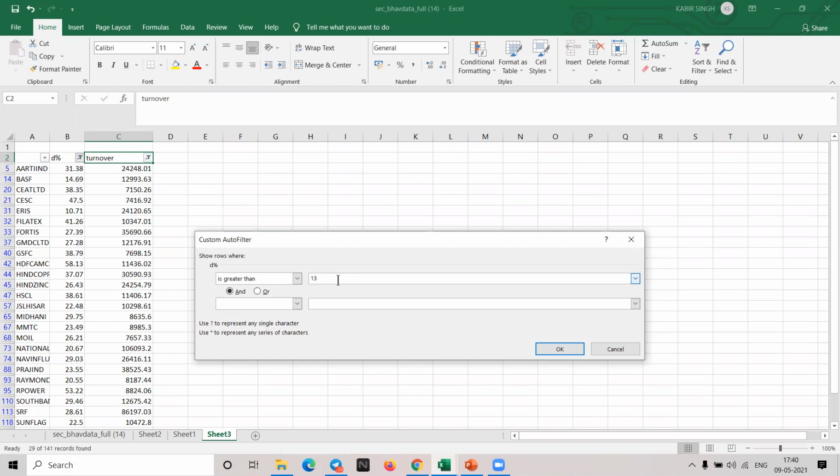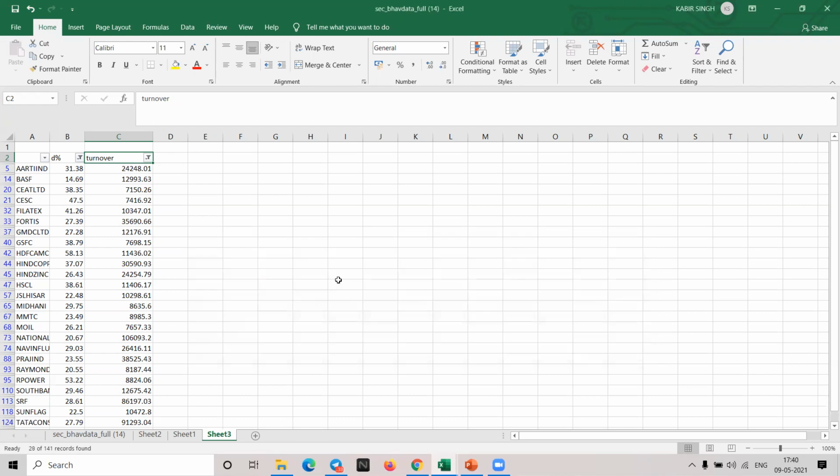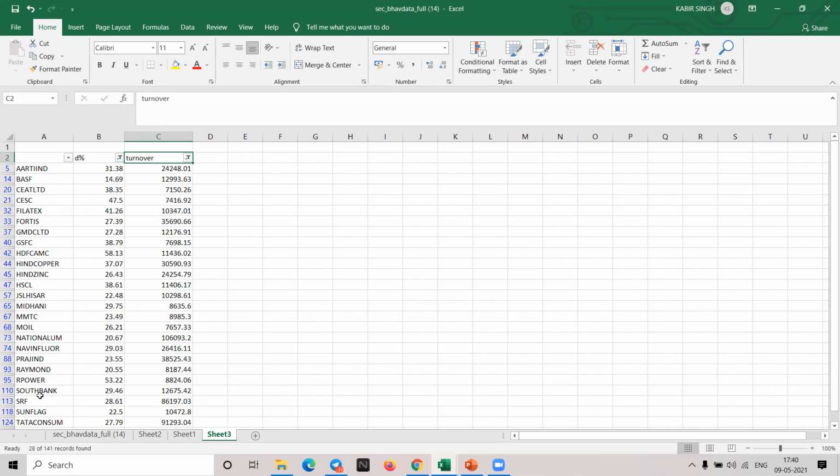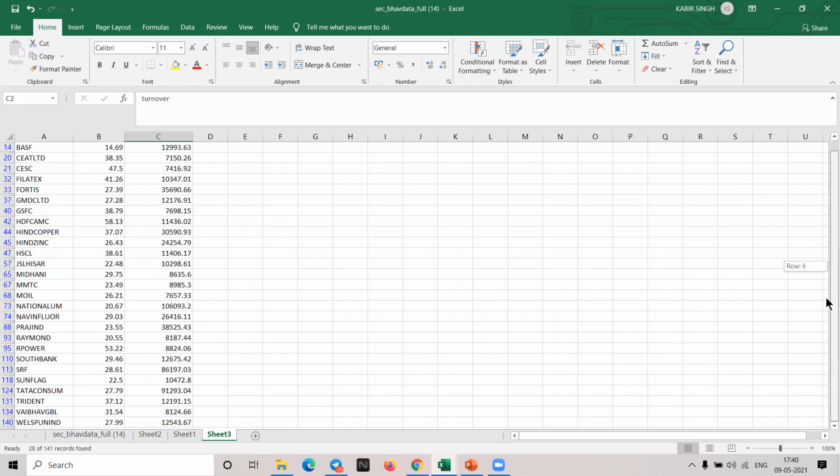On turnover, I won't go above 7,500. Got it? And you got a few stocks in the list. You can analyze it. So now if you just look at this particular list here, these are the stocks which can give you some kind of move. These can give you.